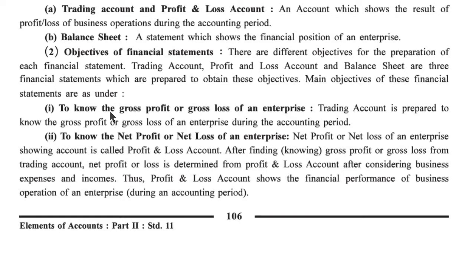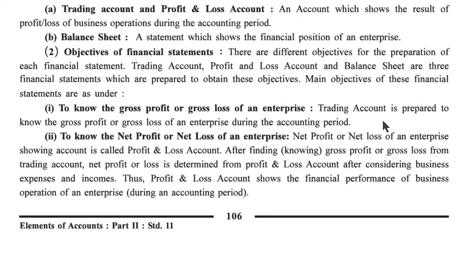First, to know the gross profit or gross loss of an enterprise. Trading account is prepared to know the gross profit or gross loss of an enterprise during the accounting period. If we want to know the gross profit or gross loss of the business, we have to prepare the trading account.